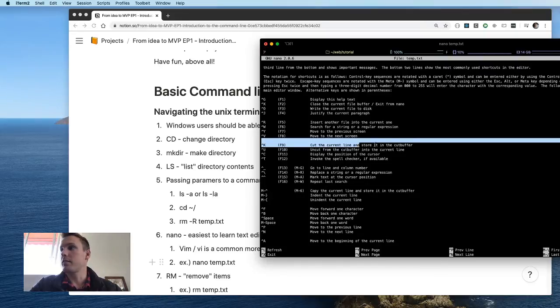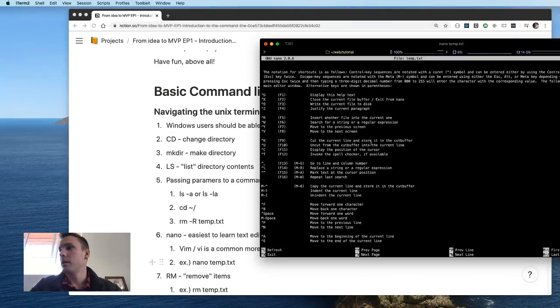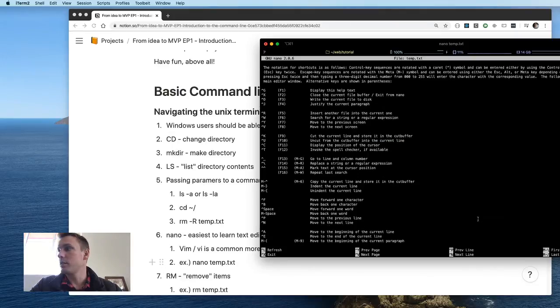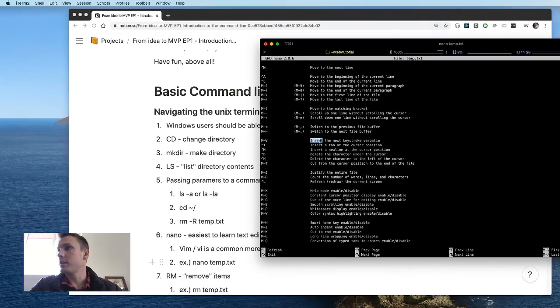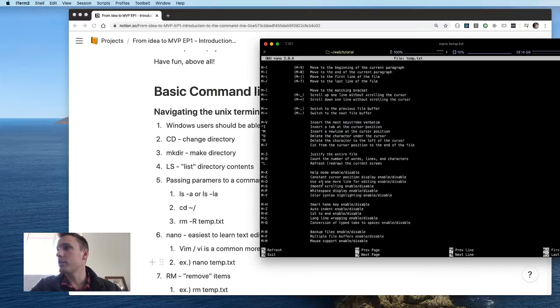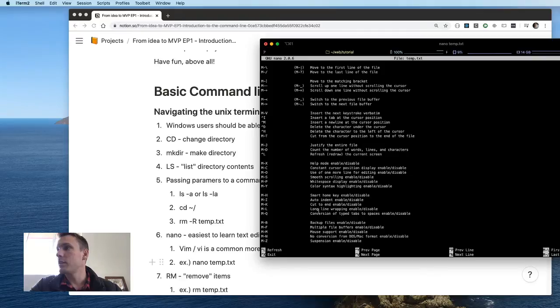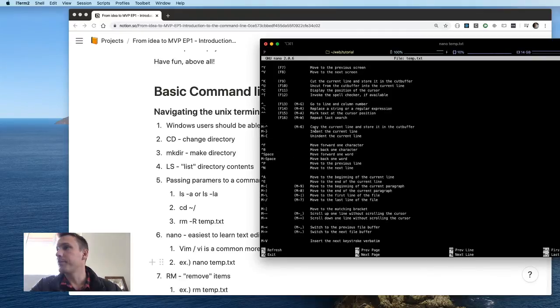I cut this out. It's stored in the cut buffer. Is there a way to search this? Oh, okay. Insert next keystroke, insert a tab, cut the cursor, smart home.